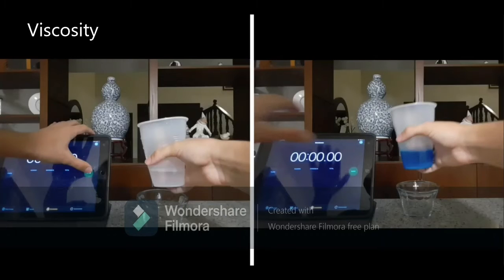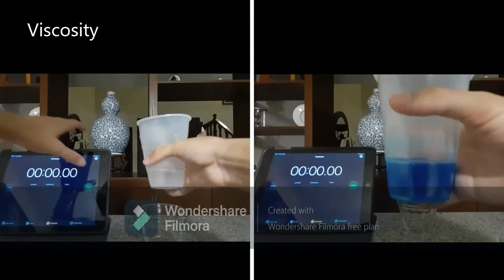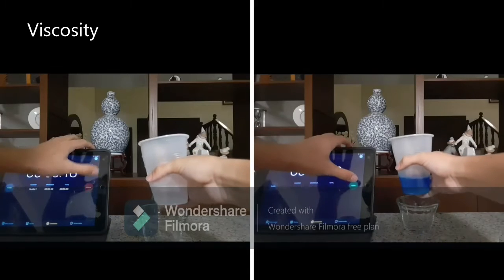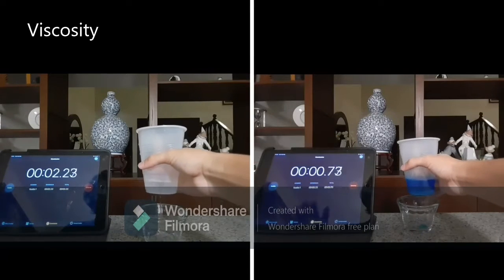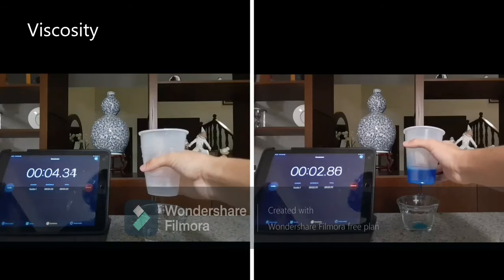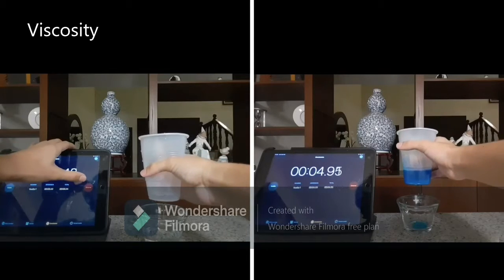Here we have two different liquids, one is soap and the other one is water. They are put in the same cup which has a hole down the cup. And we're gonna see which one is the first that empties the cup. Let's see. Now let's go with the experiment. We can see we take out our finger and the liquids start to fall.